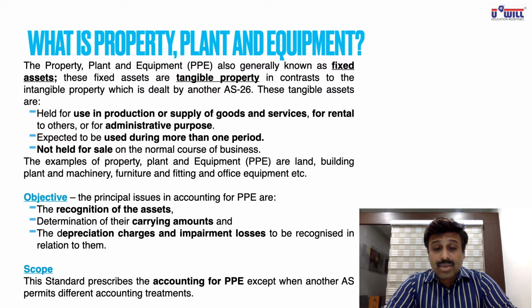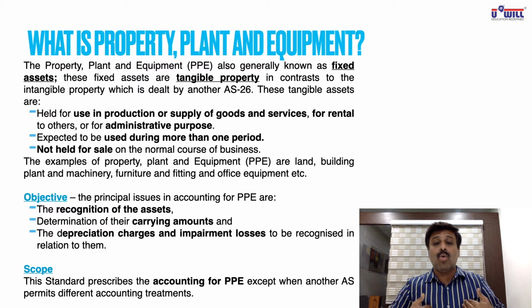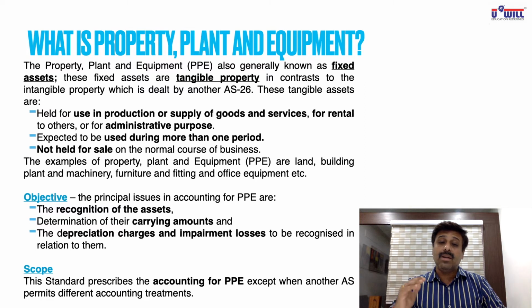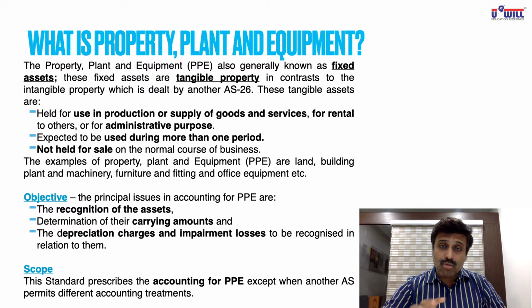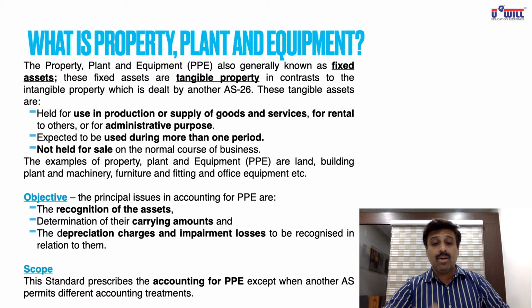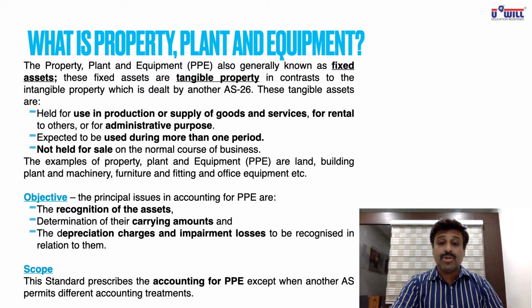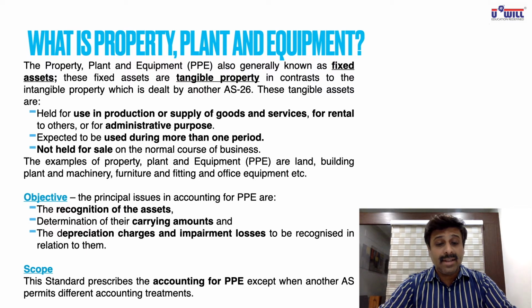Okay, then it is used for rental to others. It means you buy the property, you don't use it for your own purpose to produce goods and services, but you give it on rent. So you buy a factory, you give it on rent. Now you are not producing, someone else is producing, but you have given the property on rent. Here it will be covered in AS10 only, that is property, plant and equipment.